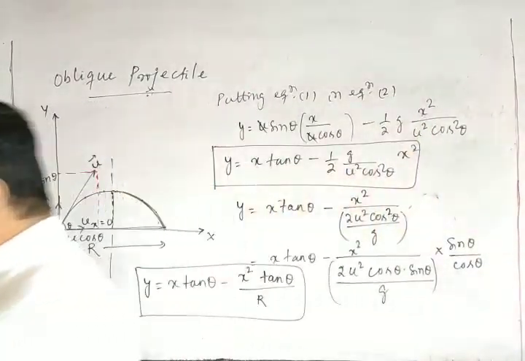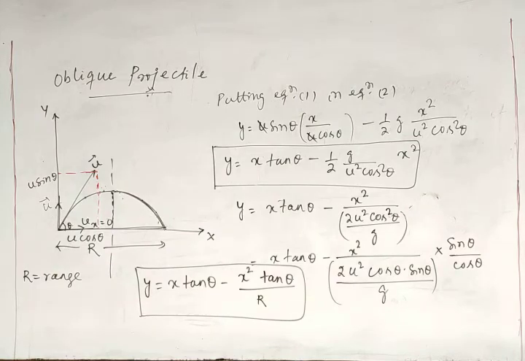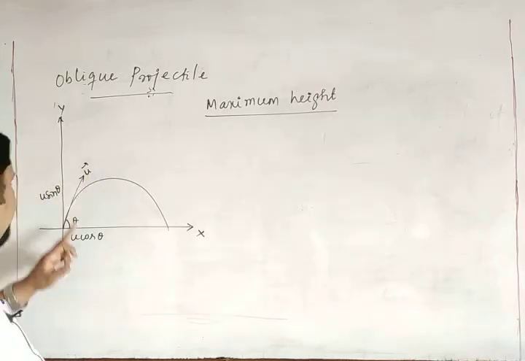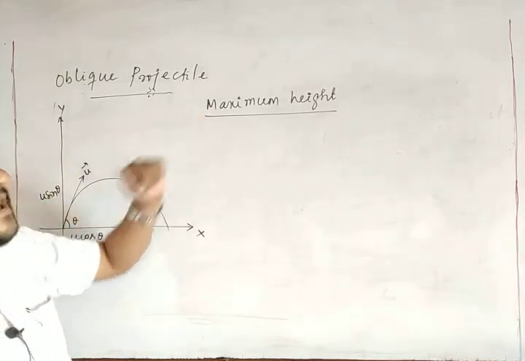Clear? Next we will go for another parameter, that is the maximum height. Now come to the maximum height. I have shown this figure again, the projectile motion, projectile with u cos theta and u sin theta. What is this maximum height?